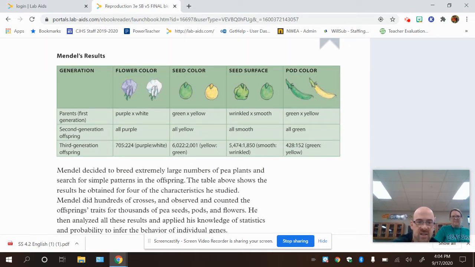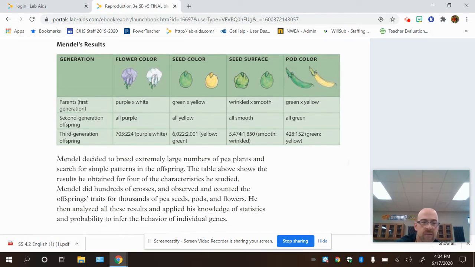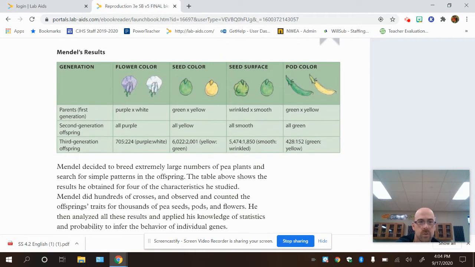He then analyzed the results and applied his knowledge of statistics and probability to infer the behavior of the individual genes. So you'll notice he did 4 traits here. He studied flower color, seed surface, and pod color. Okay. And then he produced 3 generations.